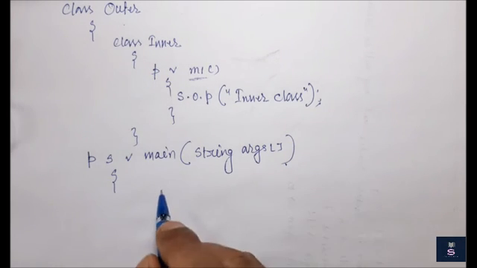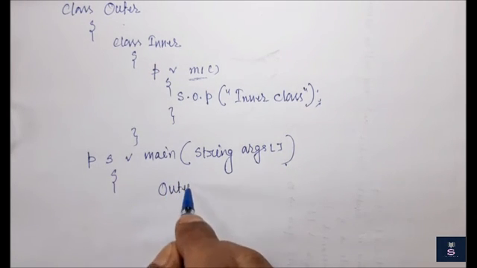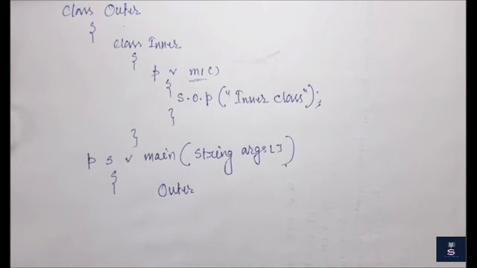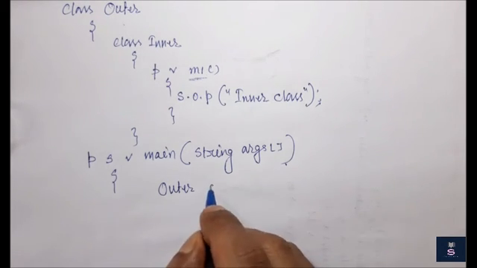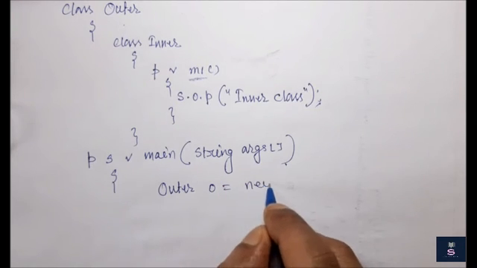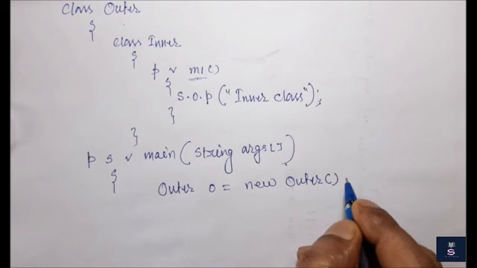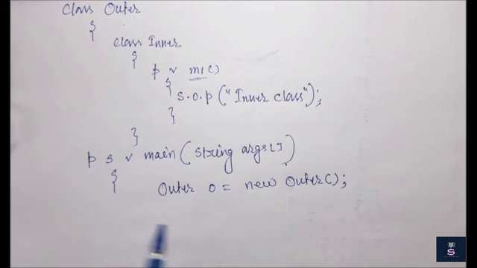So how do I create the outer class object? Outer o = new Outer(). Right, so I have created the outer class object.